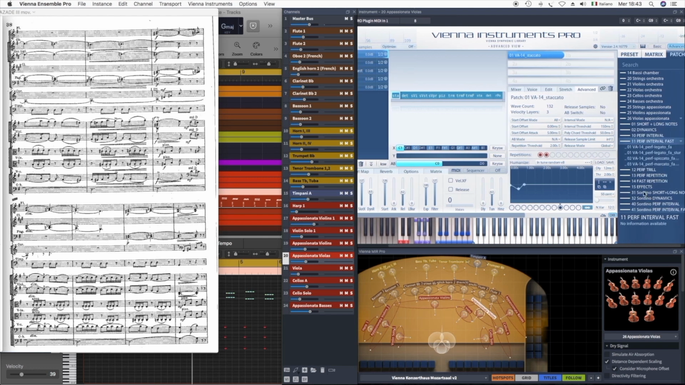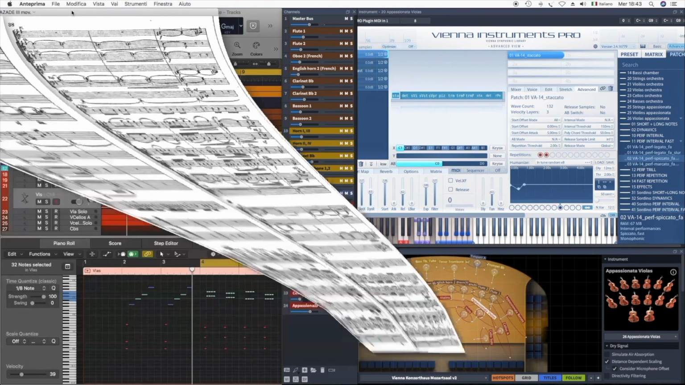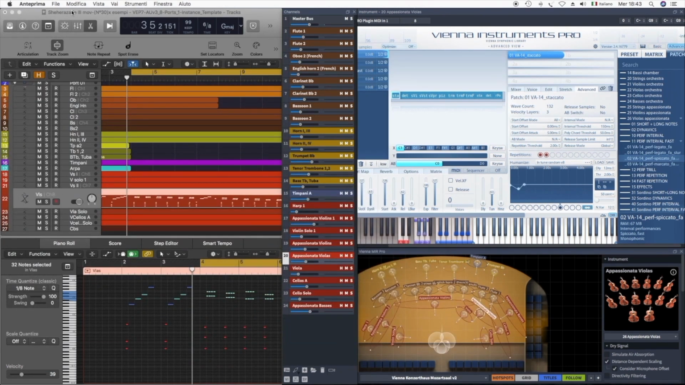It is the bow that bounces on the string, and this is indicated in the score with an inverted triangle above the note, but often also with a dot, as in the violas in this case. Generally speaking, spiccato is a very short sound that is used in faster and brighter performances.